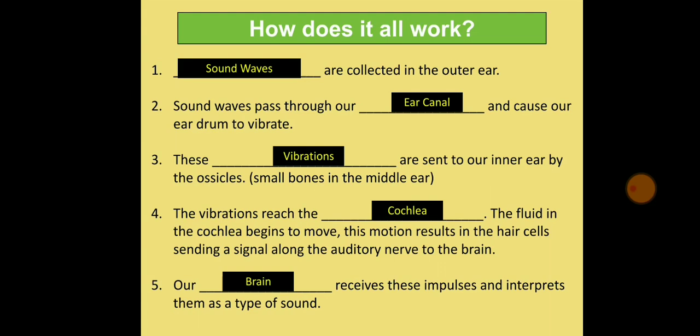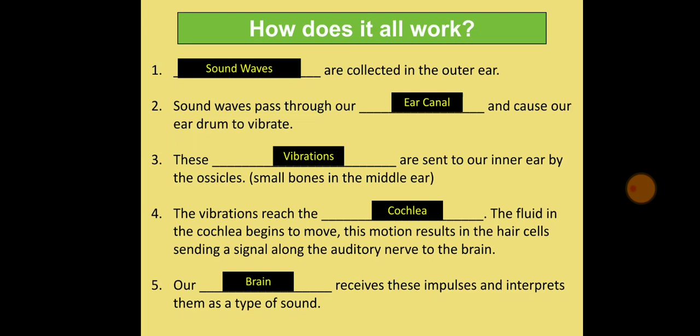A sound wavelength is collected in the outer ear. Now I am speaking, and you can hear it. The sound wavelength is captured in your outer ear, which is dome shaped. Then the sound wave passes into the ear canal and causes the eardrum to vibrate.